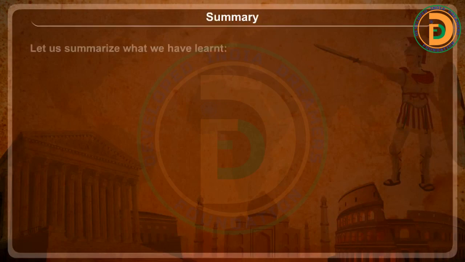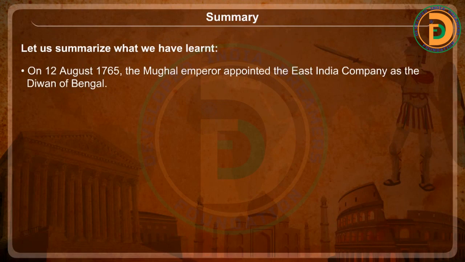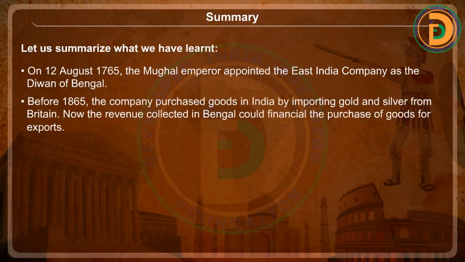Summary. Let us summarize what we have learned. On 12 August 1765, the Mughal Emperor appointed the East India Company as the Diwan of Bengal. Before 1765, the company purchased goods in India by importing gold and silver from Britain. Now the revenue collected in Bengal could finance the purchase of goods or exports.